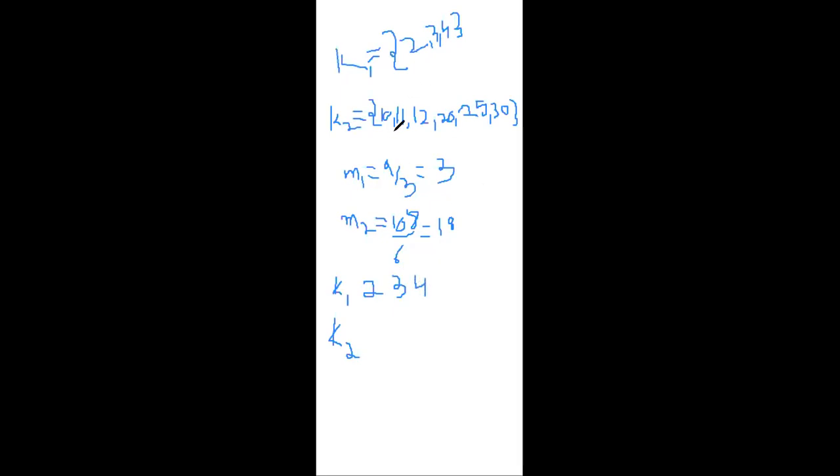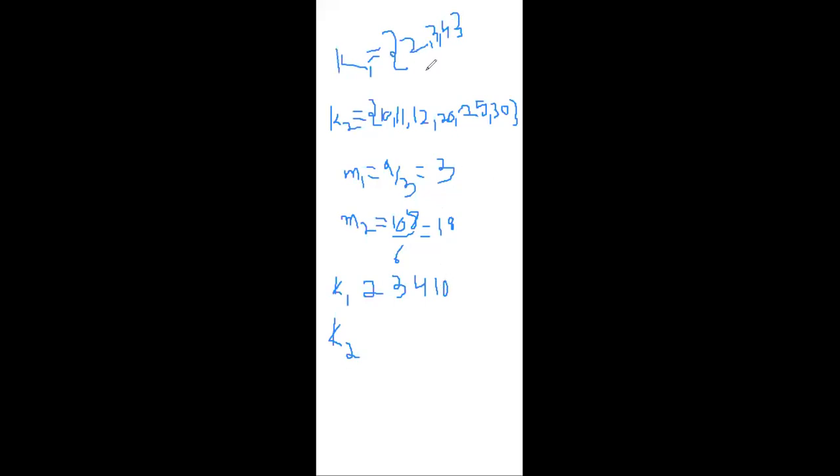The next number is 10. 10 minus 3 means 7. 10 minus 18 means 8, so we have to write this one here. Here the difference came as 8, and here it came as 7, so we have to write it down. It gets modified, see. Earlier in K1 we had only 2, 3, 4. Now the 10 is updated to the K1.